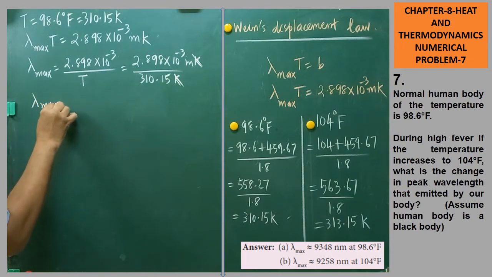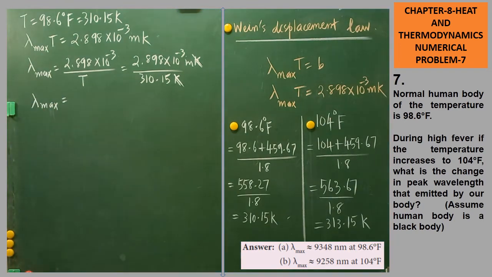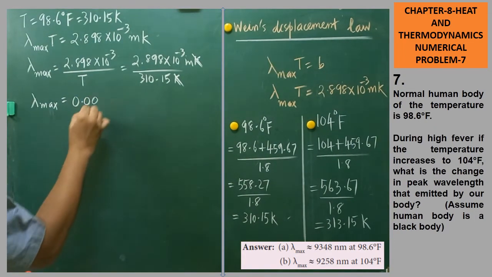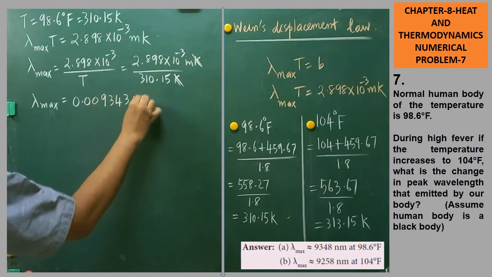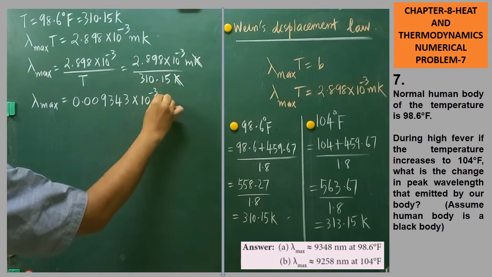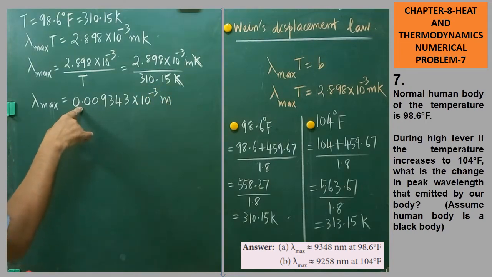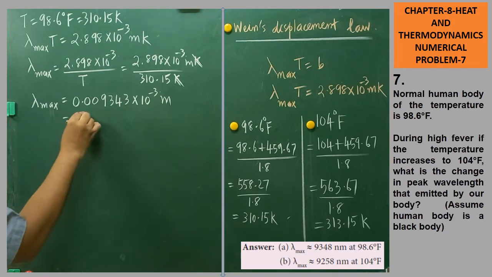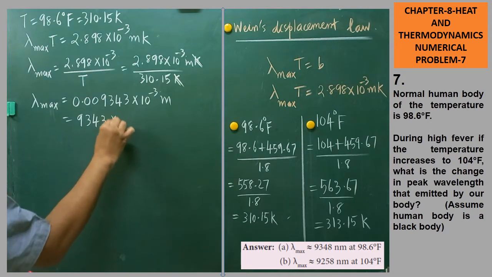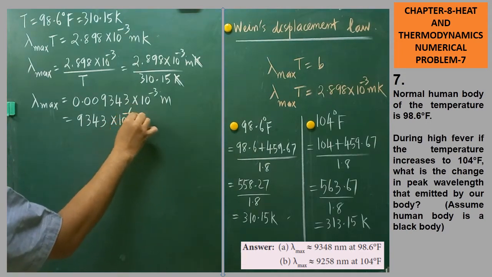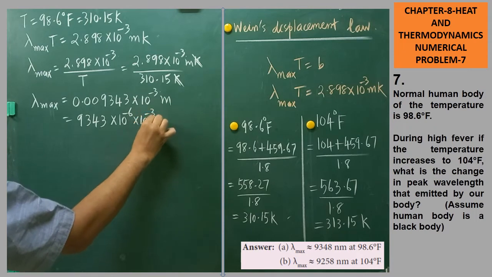So lambda max is equal to, here I have already calculated the answer with the help of a calculator. The answer would be 0.009343 into 10 to the power of minus 3 meter. The decimal point is to be displaced. After displacing the decimal point, you will get 9343. So that becomes 10 to the power of minus 6 into 10 to the power of minus 3 meter.